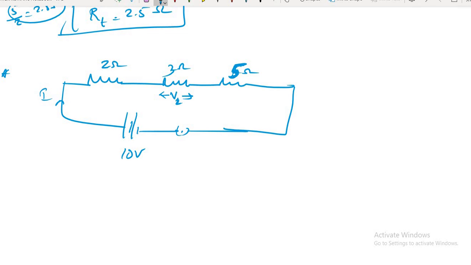Don't worry. You may feel that, sir, we have done fewer numericals in this class. Only one or two numericals we have done. Don't worry. I will discuss all the numericals with you. As I have promised, we will be doing the NCERT numericals. We will be doing the last 10 years' numericals.